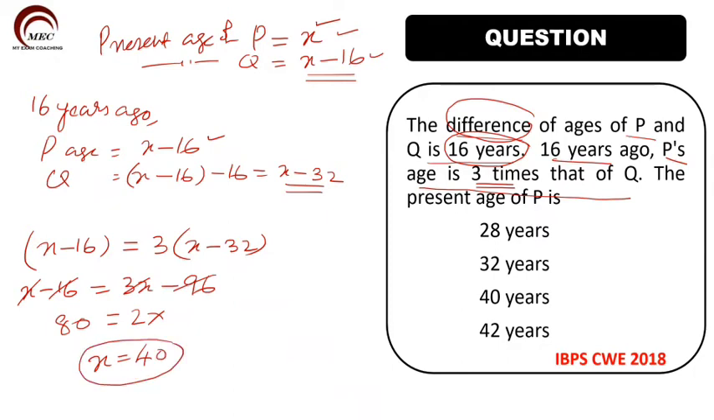What have we taken X as? X is the present age of P. So the present age of P is 40. What we need to find out is only the present age of P. So the answer is 40 years. So kindly note it. Then we will go to the next question.